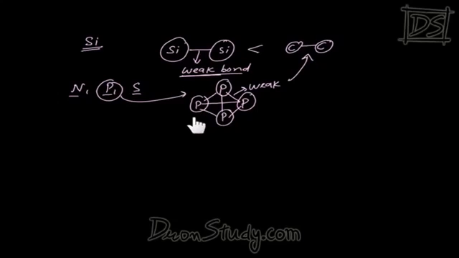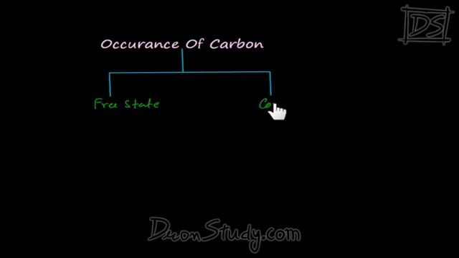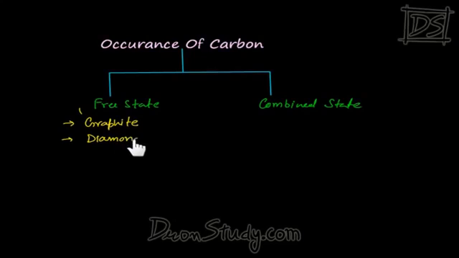These were some important properties of the element carbon. Now let's talk about the occurrence of carbon in nature, that is, in which different forms carbon exists. See, in nature carbon exists in two forms. One is the free state and the other is the combined state. The meaning of free state is that only carbon is present; apart from carbon there is no other element present. An example is graphite. In graphite, only which thing is present? Carbon.